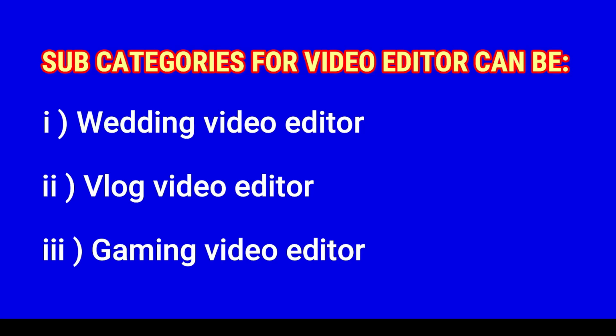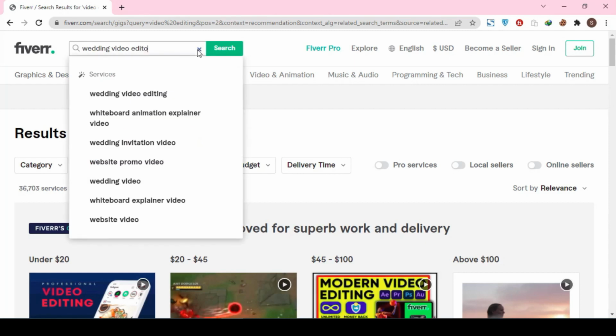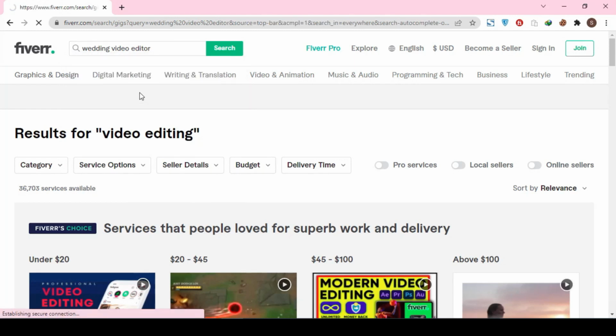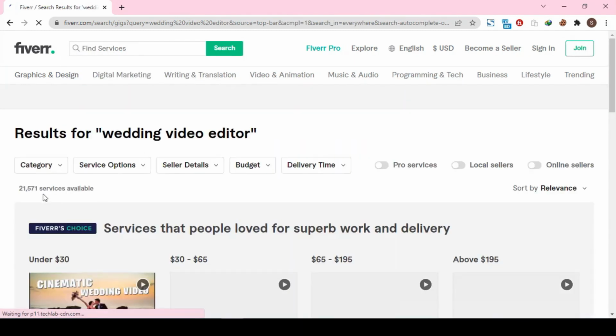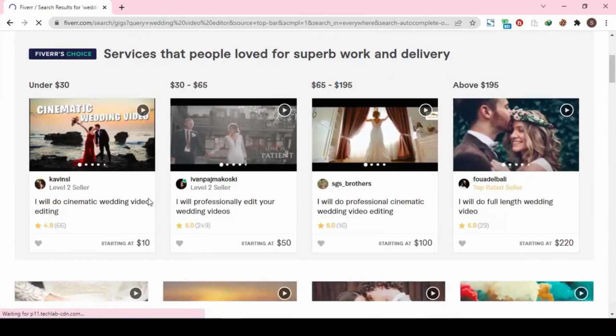If you do research, then there can be dozens of subcategories, but for now let's try one of these, which is wedding video editor. As we have searched this keyword, it has brought down the competition to half, with almost 21,000 gigs on it.